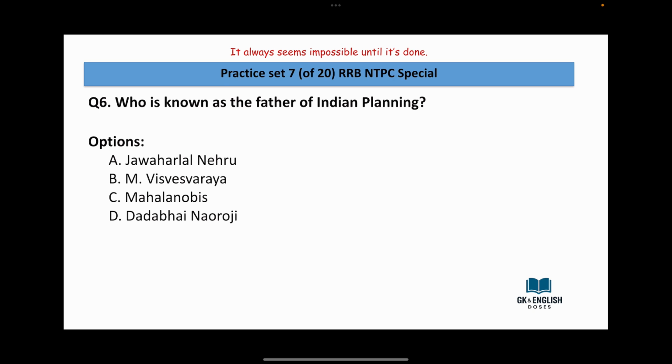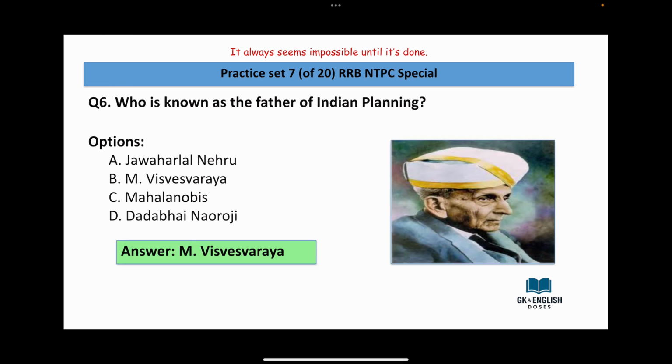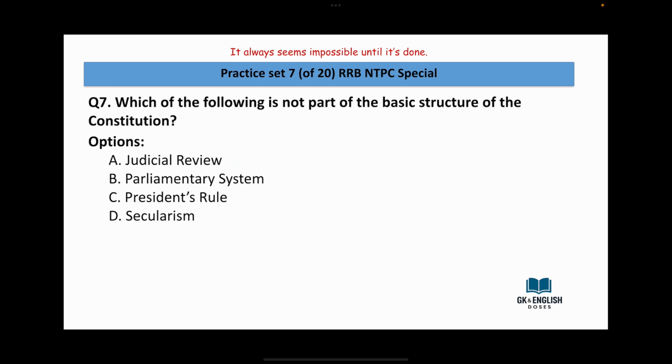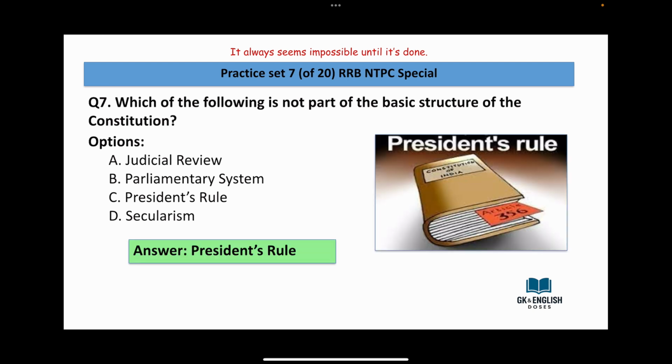Who is known as the father of Indian planning? Jawaharlal Nehru, M. Visheshwaraya, Mahalanobis, Dadabhai Naoroji. Answer is M. Visheshwaraya. Which of the following is not part of the basic structure of the Constitution? Judicial review, parliamentary system, president's rule, secularism. Answer is president's rule.